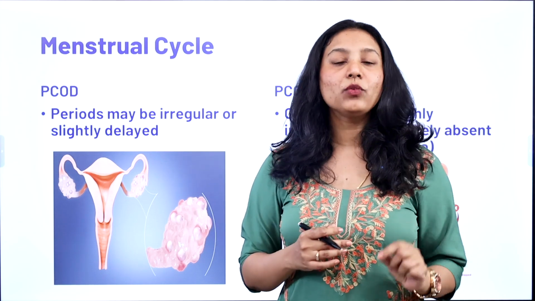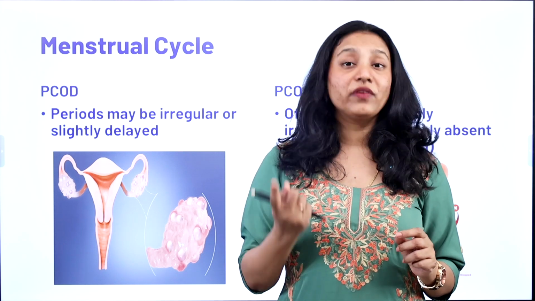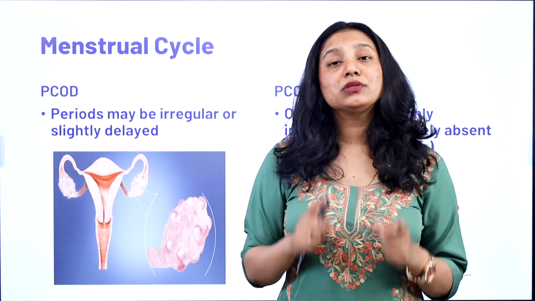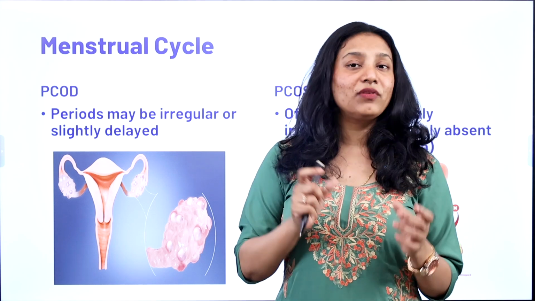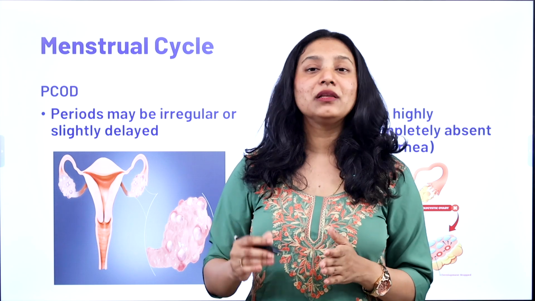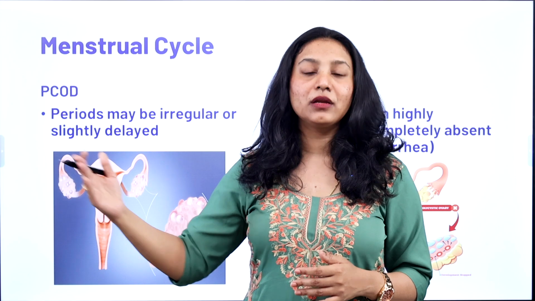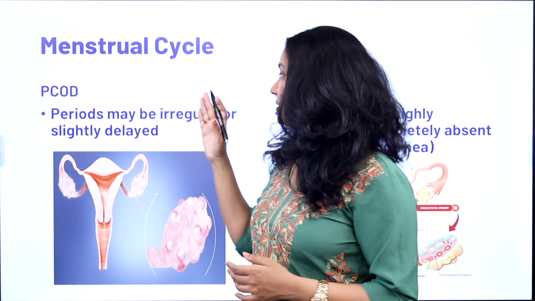For example, if you're suffering from delayed periods, like your cycle is 45 days, sometimes 50 days, sometimes 60 days, but you see the pattern repeating, that is every 60 to 65 days, or every 40 to 45 days, or every 30 to 35 days, you're having the period regularly. Although it is late, you're having it at a regular interval. So that is called a periodically late period, which is a characteristic of PCOD.